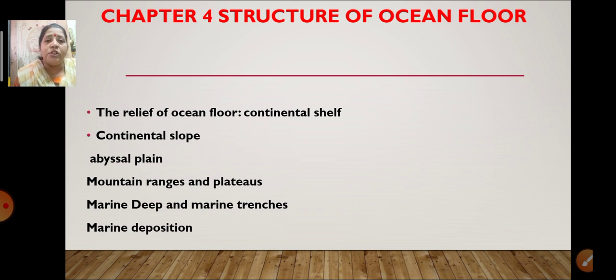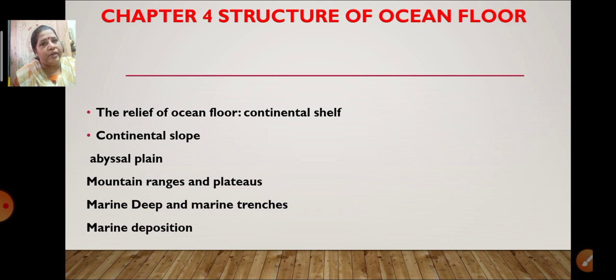Then we have also learned about the marine deposition. What is the marine deposition? The deposits which are there in the depth of the ocean. The deposits that take place in the depth of the ocean are called marine deposition. We have also learned how good marine deposition is for human beings and the living beings inside the oceans.